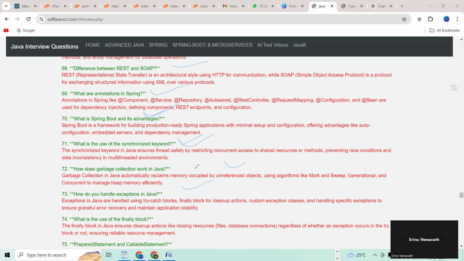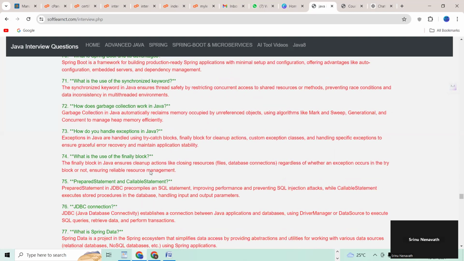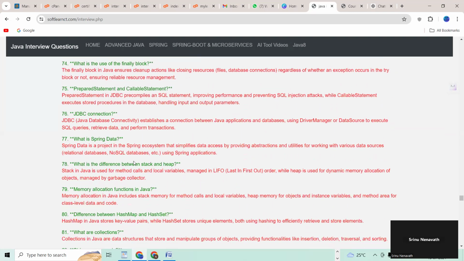72 question, how does garbage collection work in Java? 73 question, how do you handle exception in Java? Yeah, so I'm going to remove this right mark and move my page. 74 question, right? What is the use of the finally block?